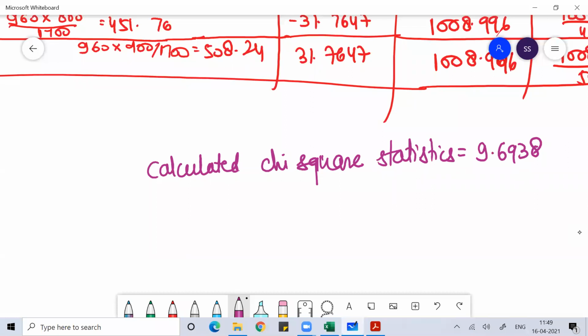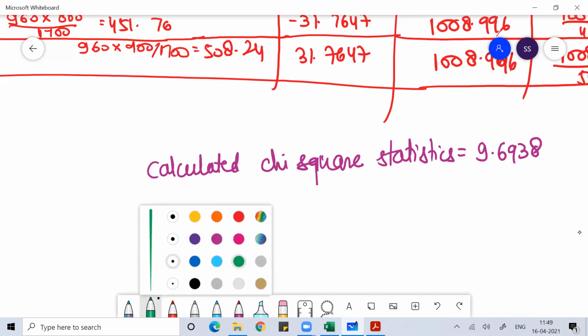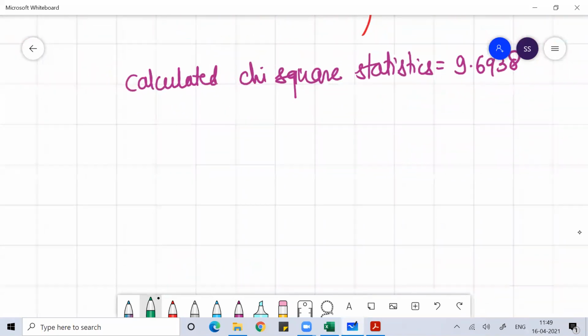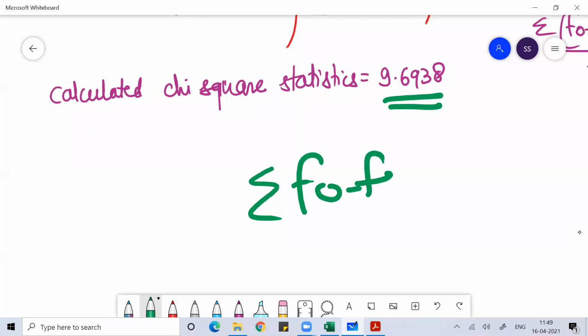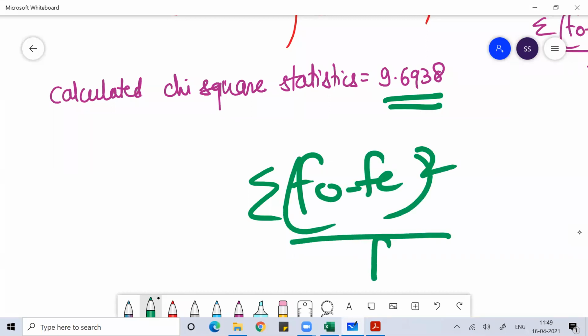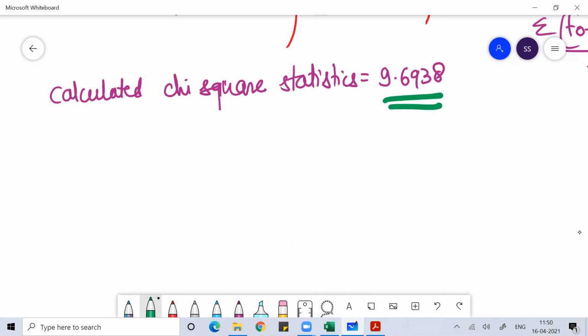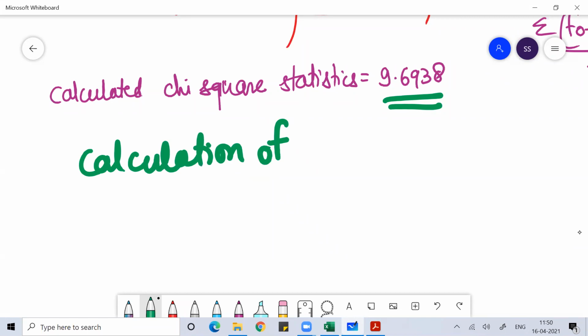I'll compare this with the threshold chi-square value. This value I get by using the formula, summation of (f naught minus fe) squared divided by fe. Using this formula I got the calculated chi-square value. This I'll compare with the threshold chi-square value. Every time you do a test of hypothesis, you compare the calculated value with the threshold value.